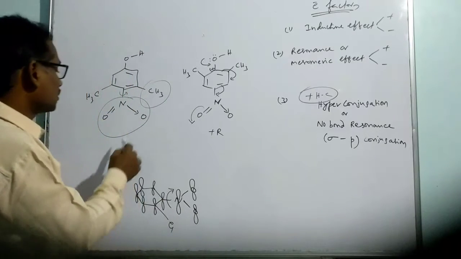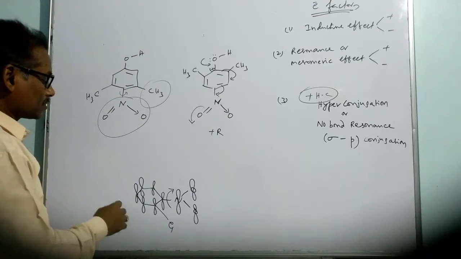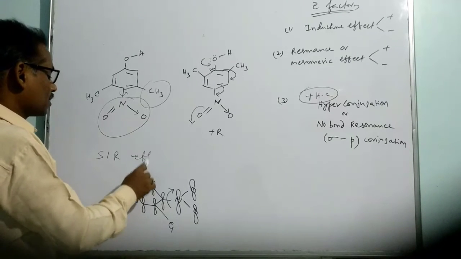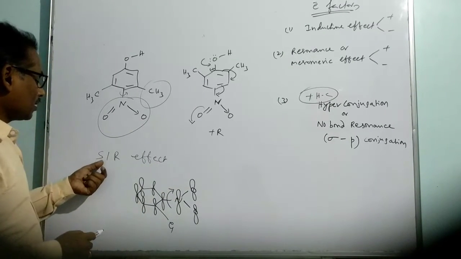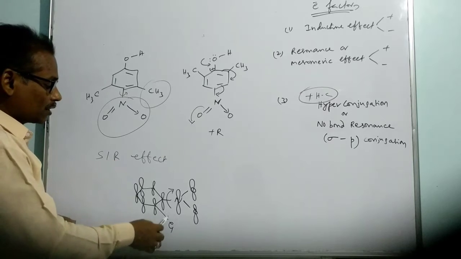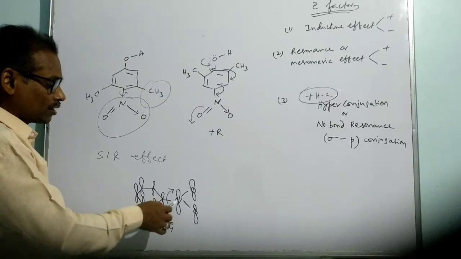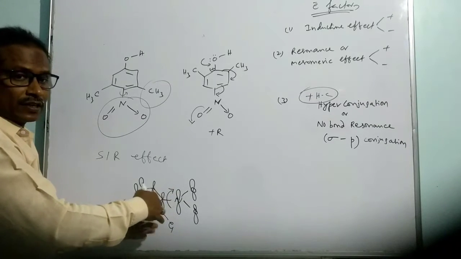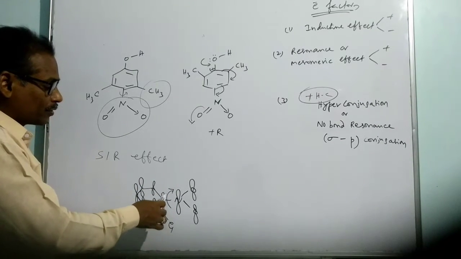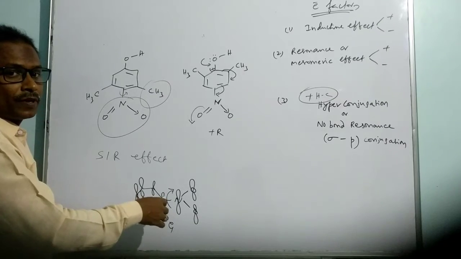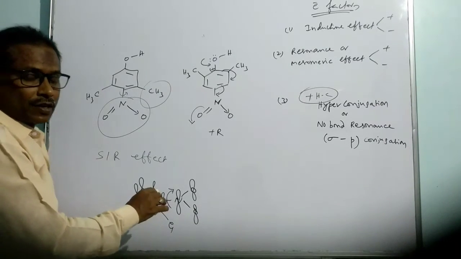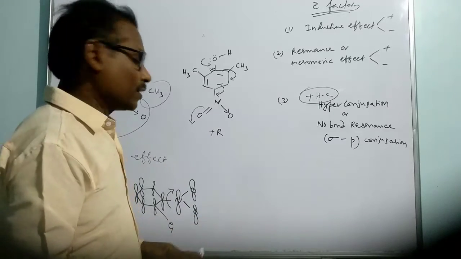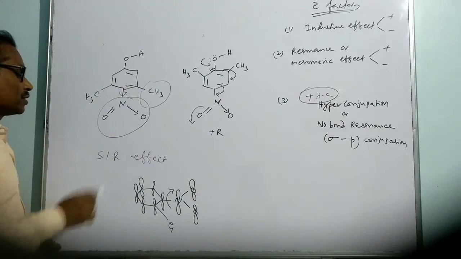So that is called steric inhibit resonance. This phenomenon is called the SIR effect. The SIR effect means steric inhibit resonance. The steric nature exhibited by NO2 and this group will have an interaction, and the bond will be rotated and conjugation will be minimized. Conjugation is getting diminished. That is called the steric inhibit resonance effect.